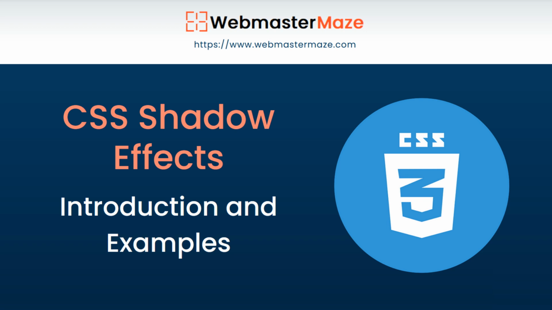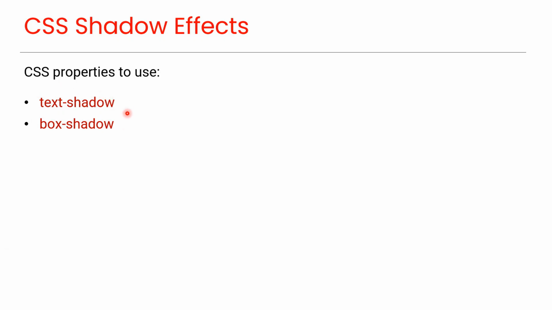In this video, you'll learn how to add shadow effects to HTML elements using CSS. You can use these CSS properties: text-shadow and box-shadow. Now we'll look at them with examples.